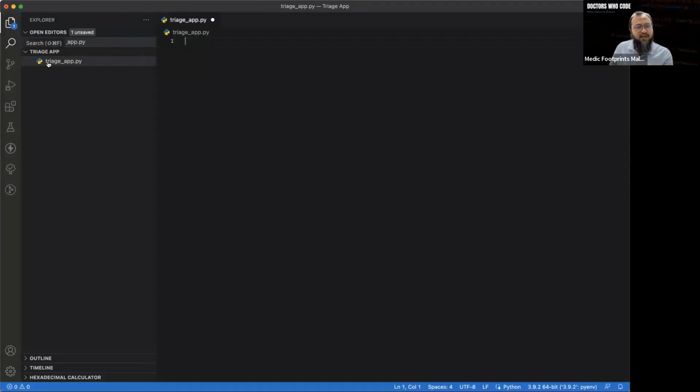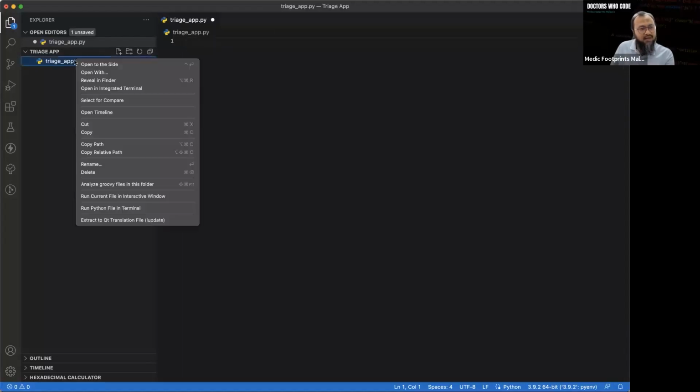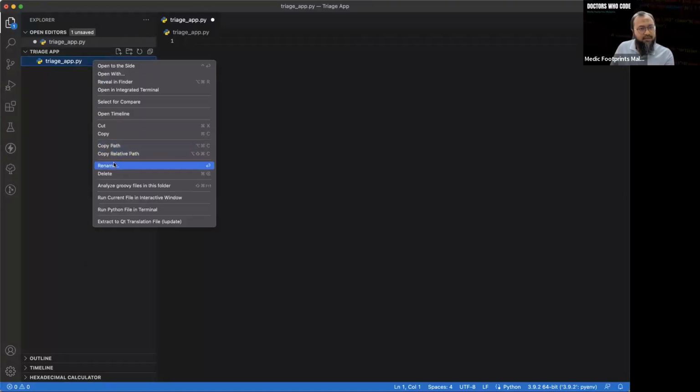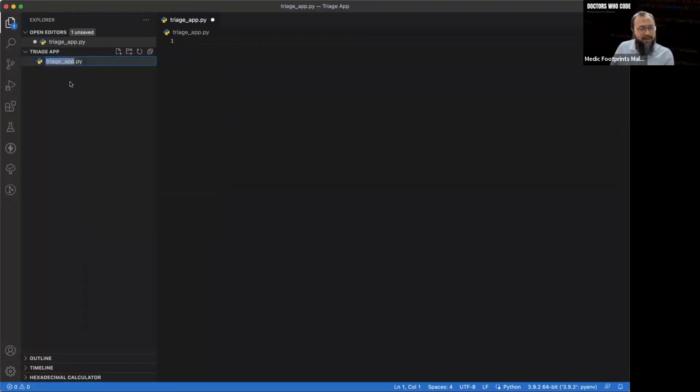Okay, right now on my screen I have opened a new file. I named it triageapp.py. We can rename it as whatever name you like, but I'm going to name it Triage app. So this is where we're going to write our code and build the app.